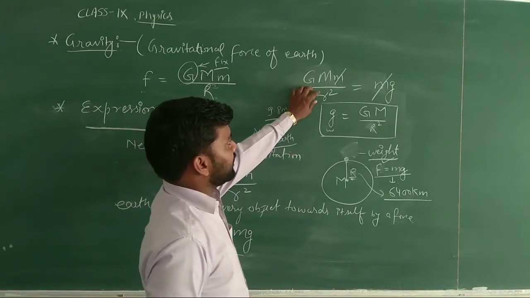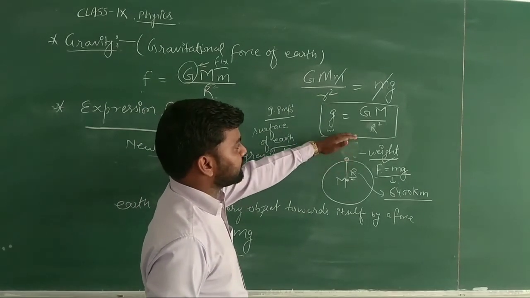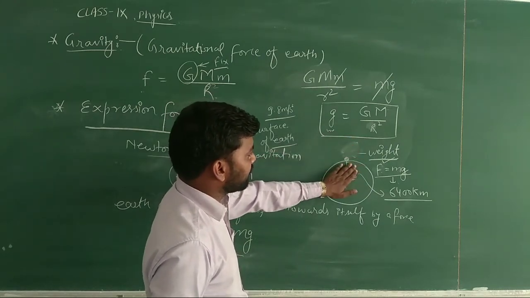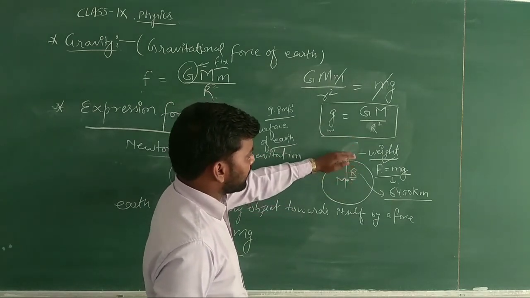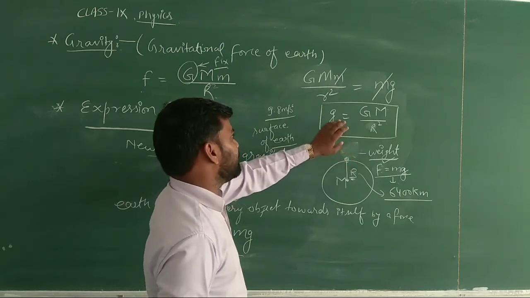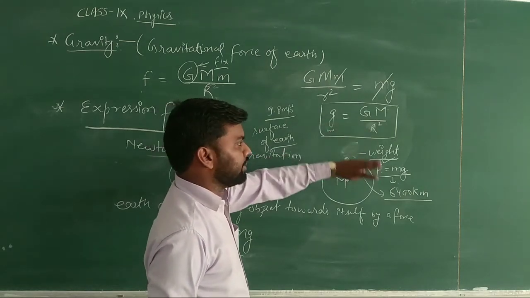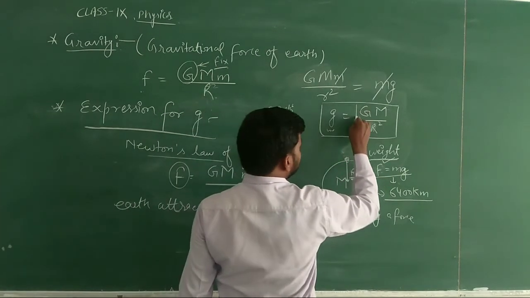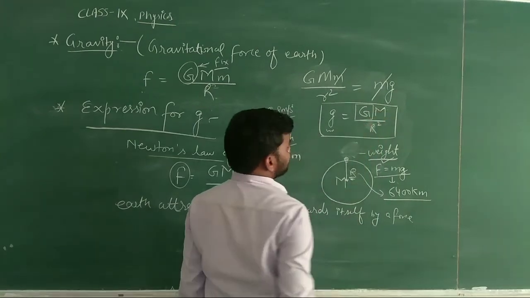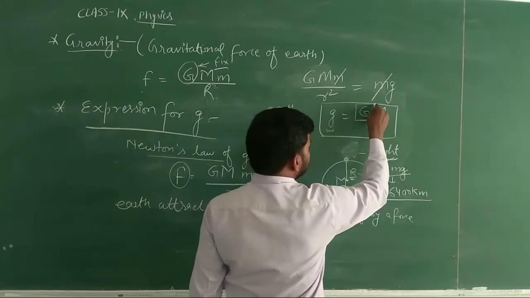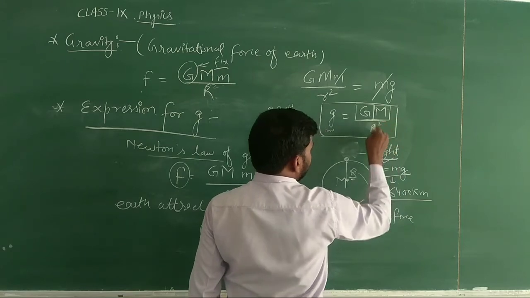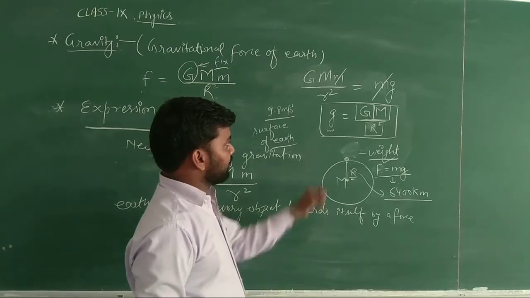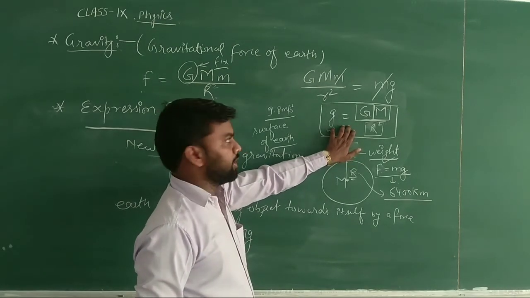Now if we put here capital R square, there will be no effect because we were taking small r when the object was lying at a certain height, but we have decreased the height and we are taking the object on the surface of the earth. We have not taken it at a certain height. So the small g value depends on three quantities which we need to keep in mind. These are the universal gravitational constant, that is capital G, and the mass of the earth and the radius of the earth.